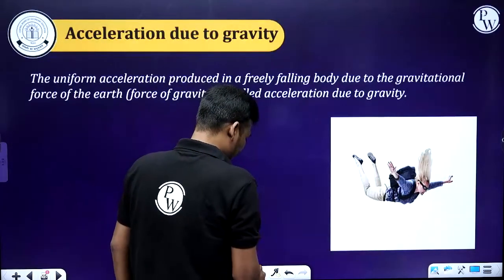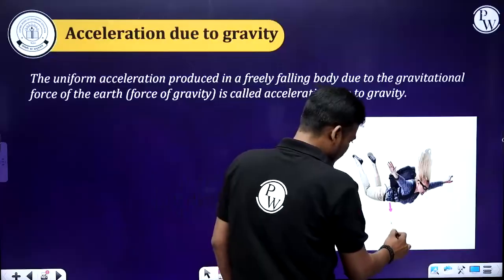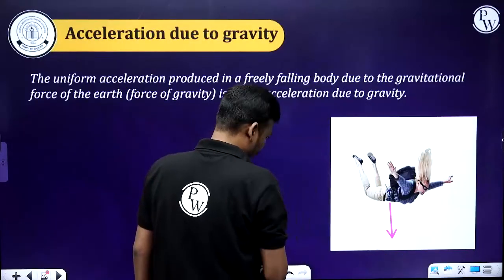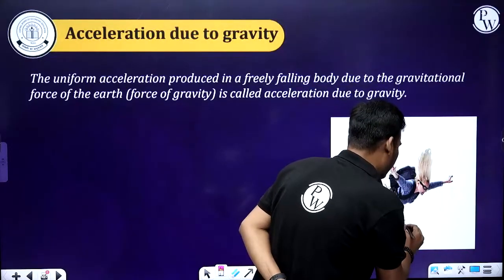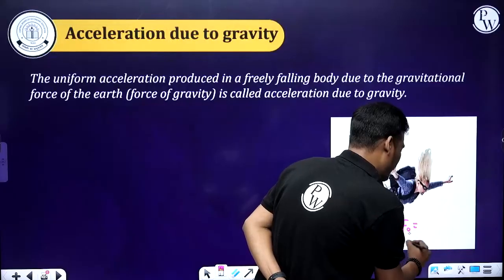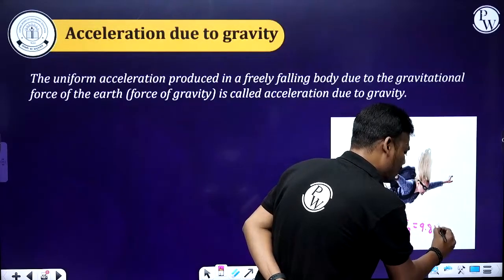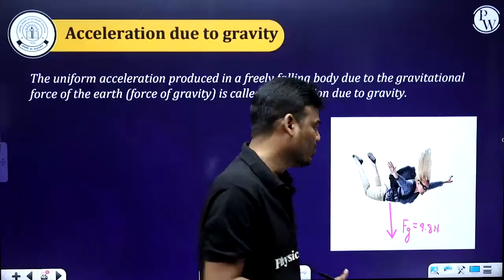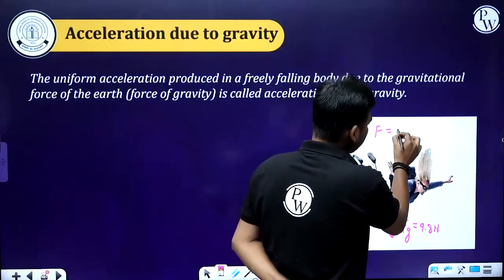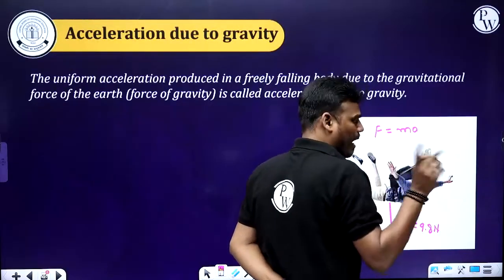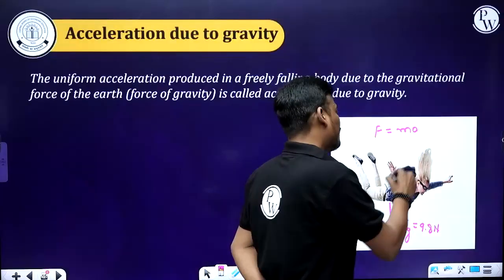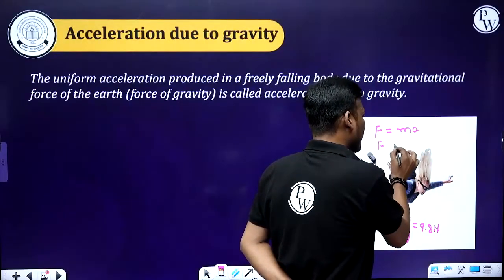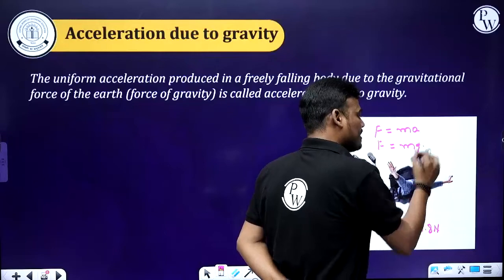And here, if the person is falling, then the force due to gravity is 9.8 Newton. And what about acceleration due to gravity? We know that F equals ma, and in place of a, what can we write? F equals mg. What is this g?